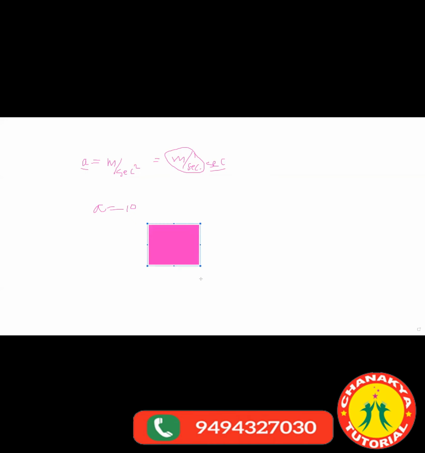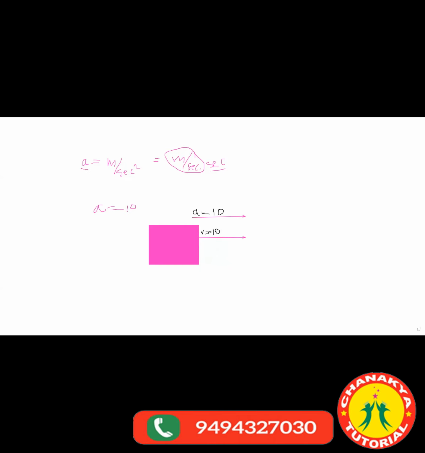There is this beautiful pink block moving with some velocity and some acceleration. Let's say I will give some random value: velocity equal to 10, and acceleration also 10. Now tell me, after 1 second what will be this velocity? 20.